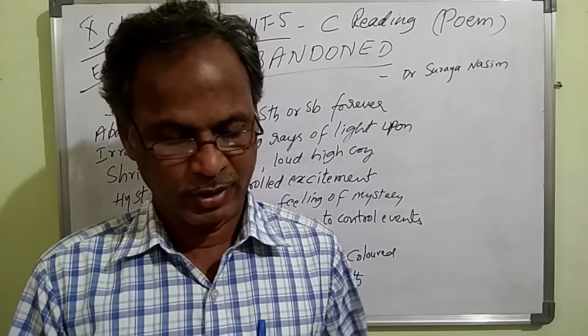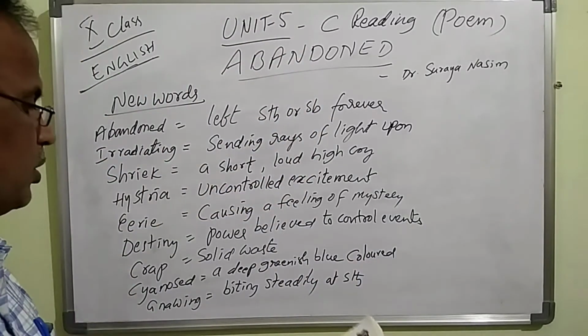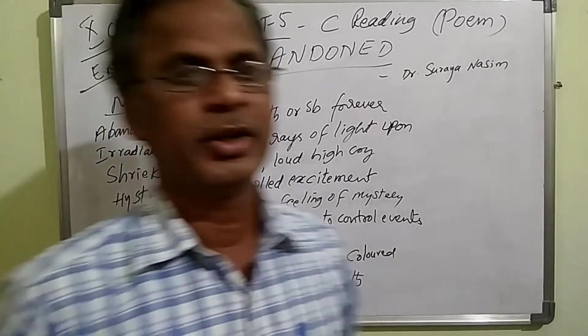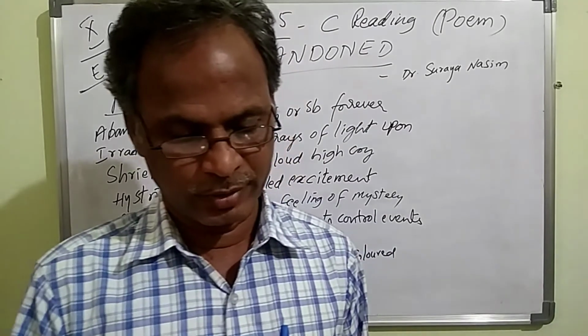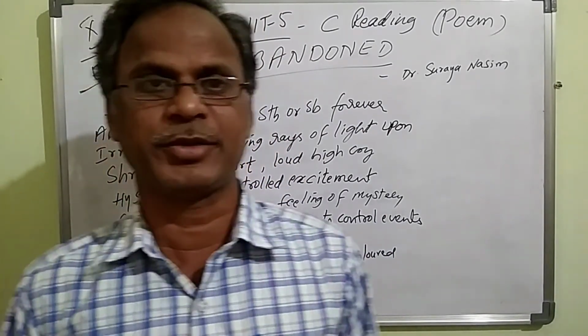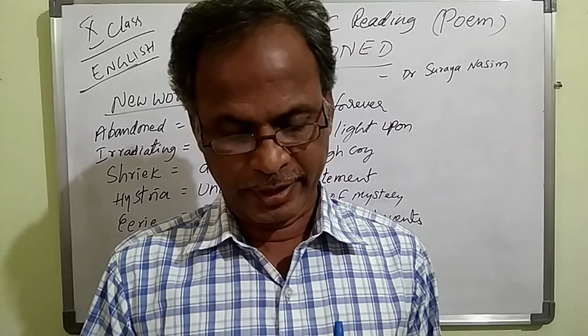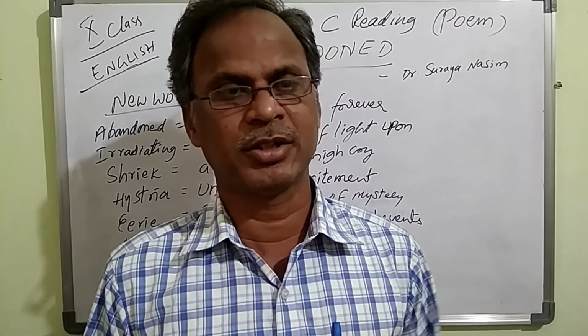Crab, like crab here. And with cyanosed lips, cyanosed, a deep greenish blue colored. Cyanosed lips, sea blue nose and fingertips. Then it's tattered and torn, dirty wrap, and the baby was wrapped.